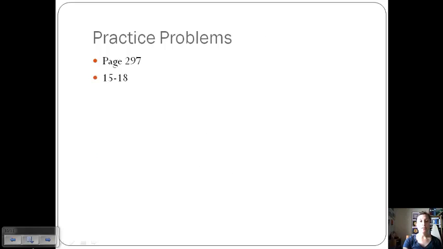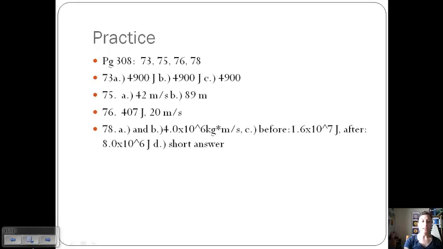Okay, so we are going to go over these practice problems together, and then here is the homework along with the answers if you would like to start working on that.